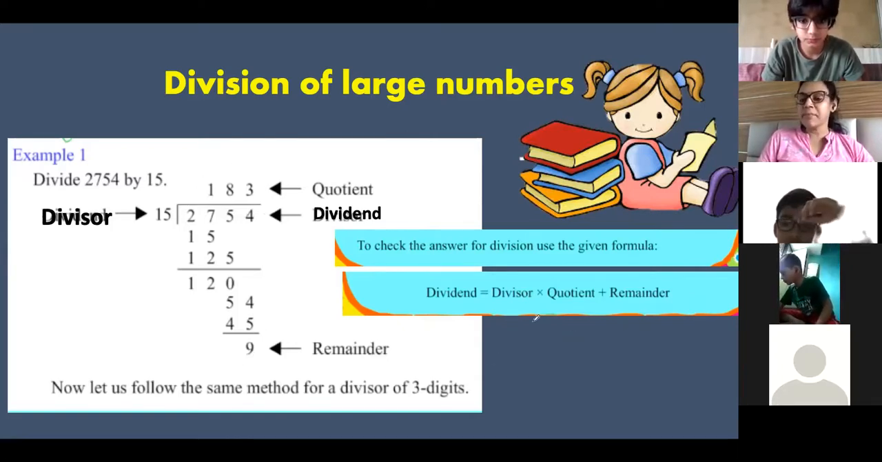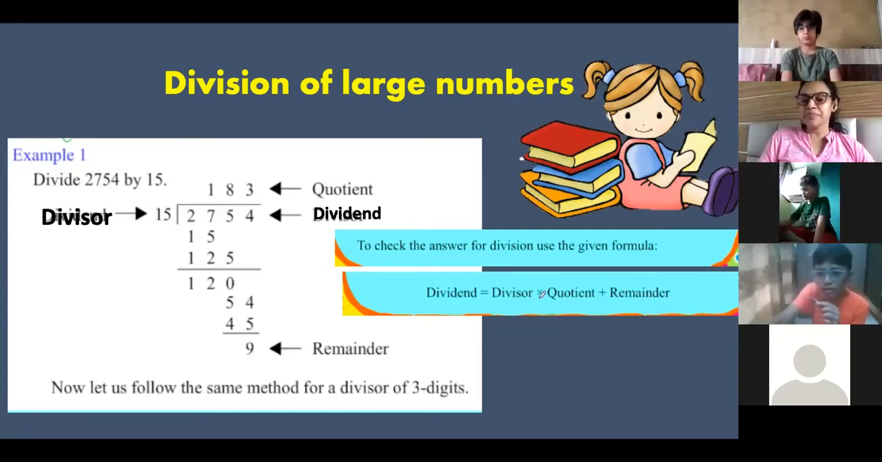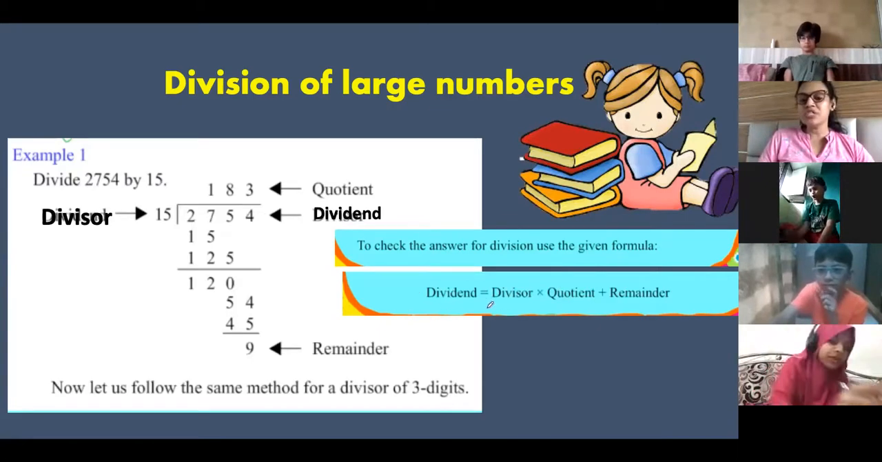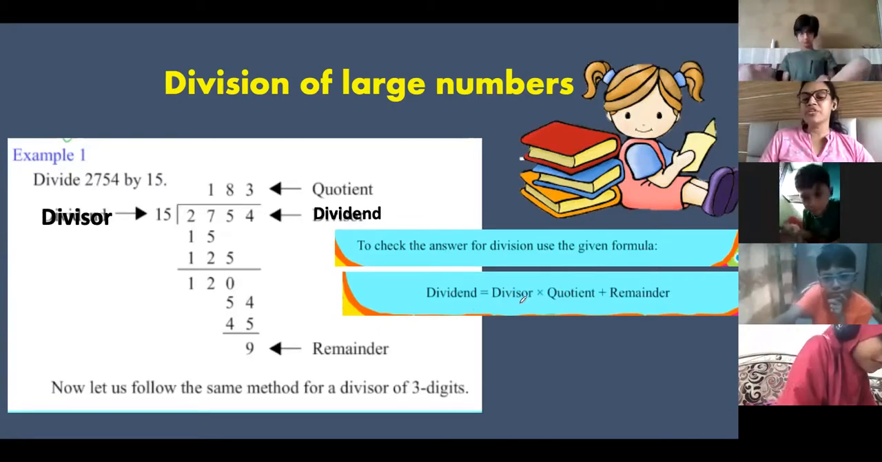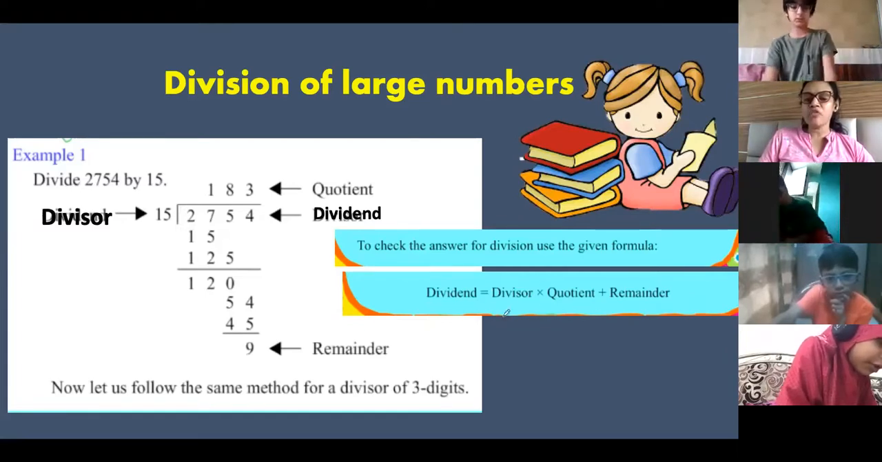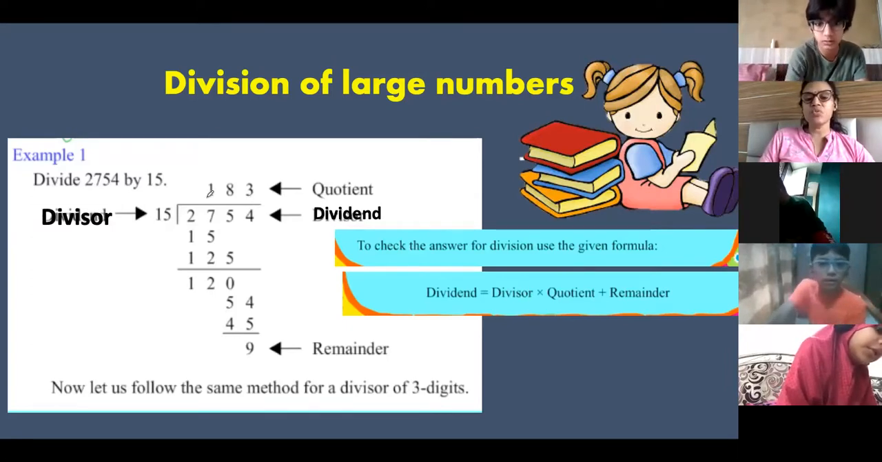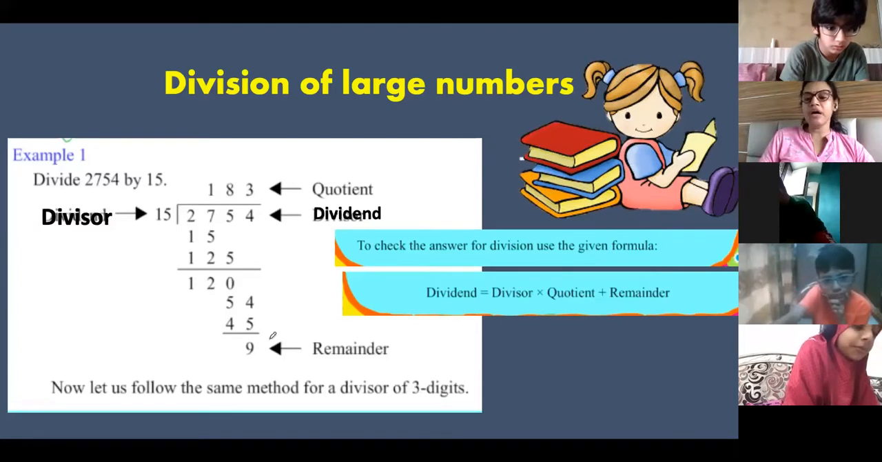So this is the method to check your answer, whether you have done your division correctly or not. Can you tell again? Write down this law: dividend is equal to divisor into quotient plus remainder. This is your way to check whether you have done your division correctly or not. If you multiply 15 into 183 and then add 9 to it, you should get 2754.